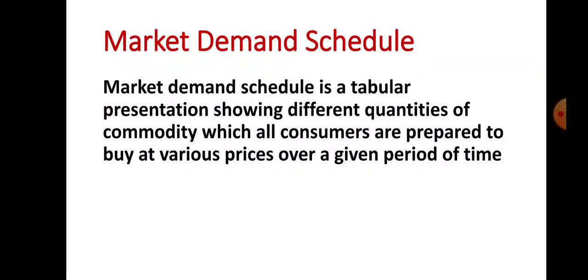Let us see what is market demand schedule. Market demand schedule is a tabular presentation showing different quantities of a commodity which all consumers are prepared to buy at various prices over a given period of time. That is a market demand schedule. So market demand schedule is a tabular presentation showing inverse relationship between price and quantity demanded by all consumers in the market at given prices within a given period of time. Here we consider all consumers in the market at a given price within a given period of time. So this is a market demand schedule in economics.